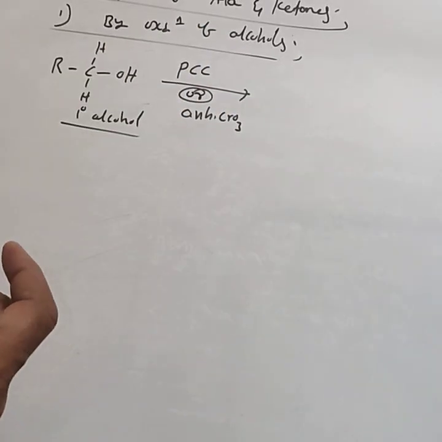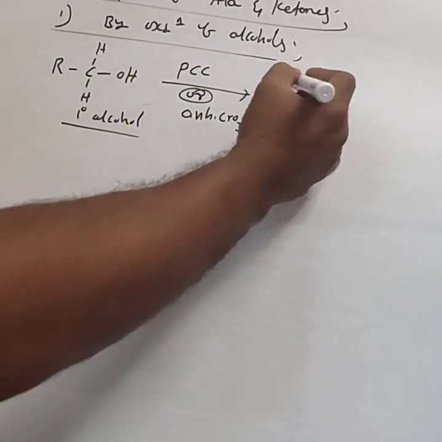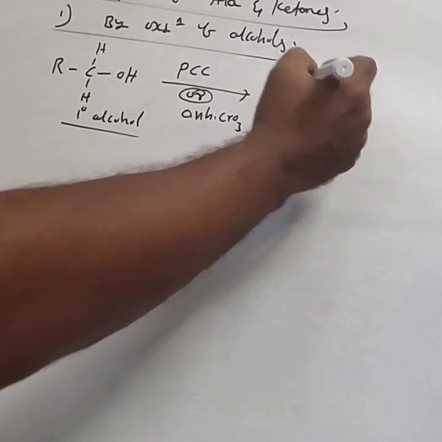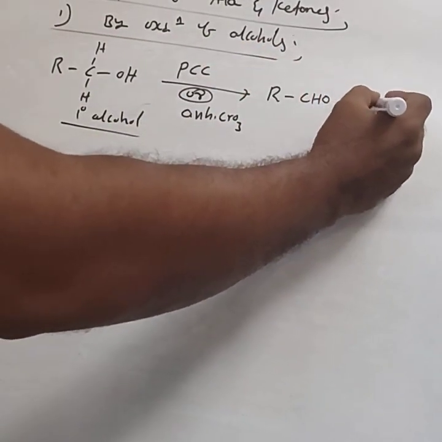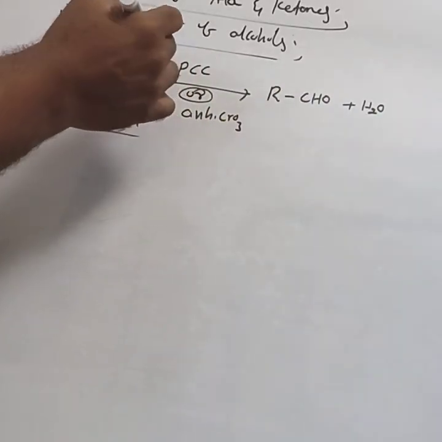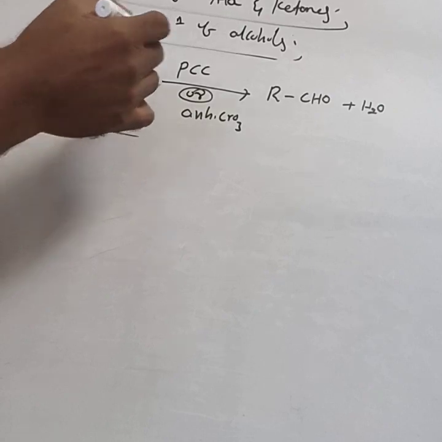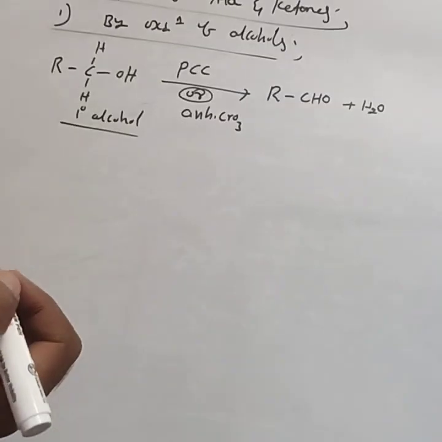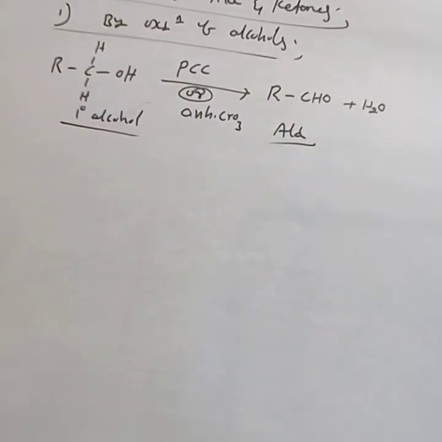With the help of PCC or CrO3 we can stop the reaction at the aldehyde stage. RCHO is formed, liberating water. This PCC can donate the oxygen. That oxygen and these two hydrogens combine to form the water molecule. That means primary alcohols form aldehydes.